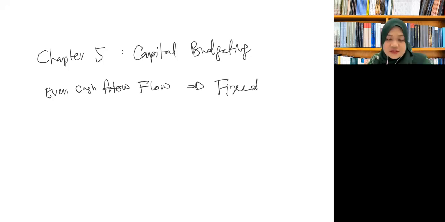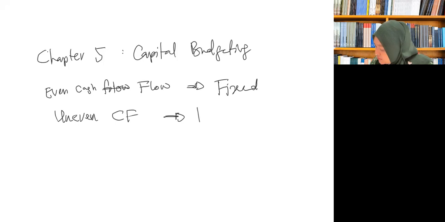Every year the cash inflow will be the same, and there is also uneven. Uneven means that the expected cash inflow will be variable. There is no fixed cash inflow in the future.